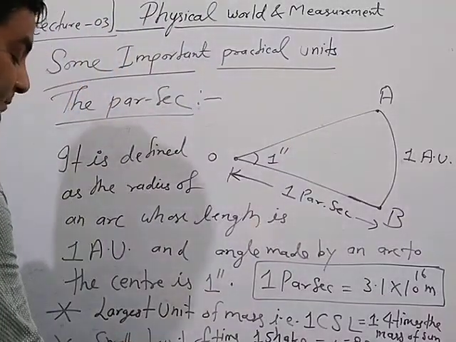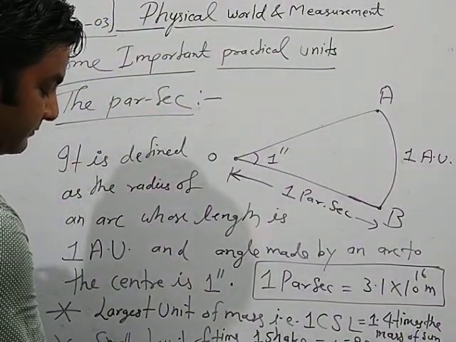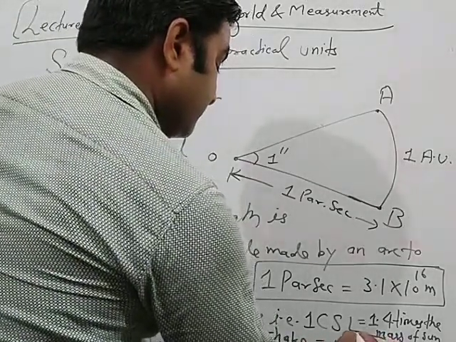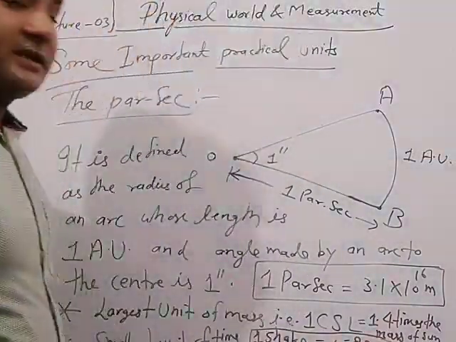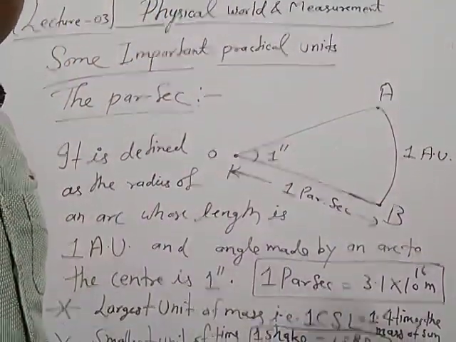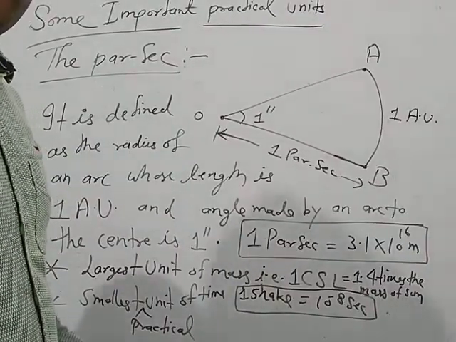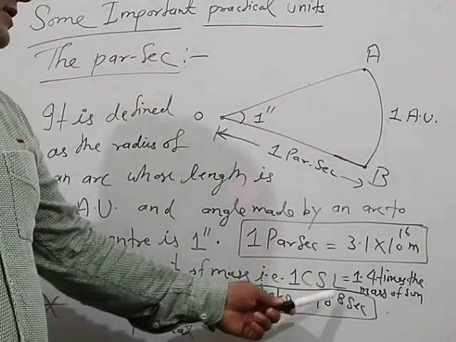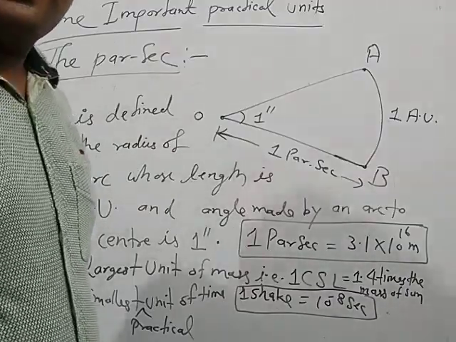This is the smallest practical unit. 1 shake is equal to 10 power minus 8 second. You can easily observe the very simple concept here. 1 shake is equal to 10 power minus 8 second and 1 CSL is equal to 1.4 times the mass of sun. So that's all for today. Have a nice day.